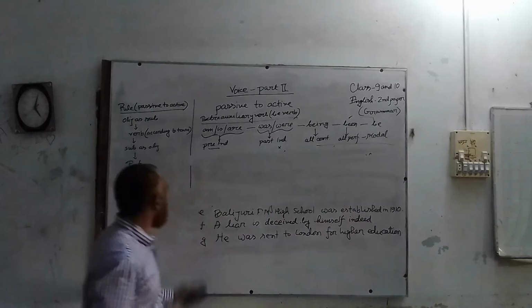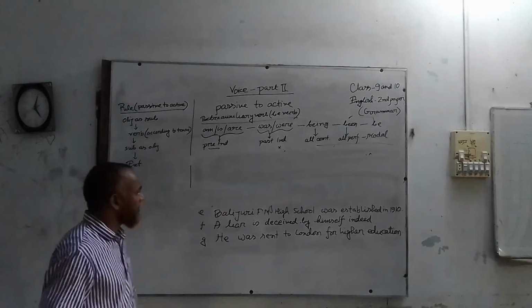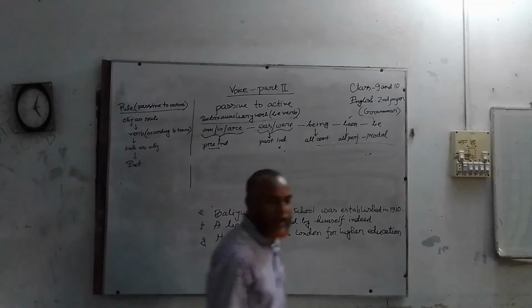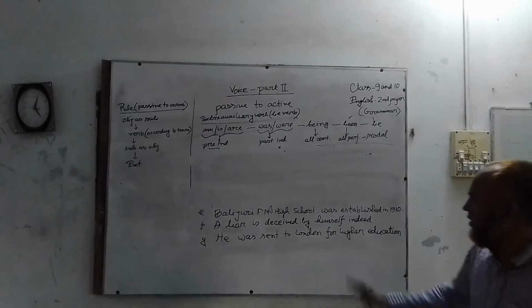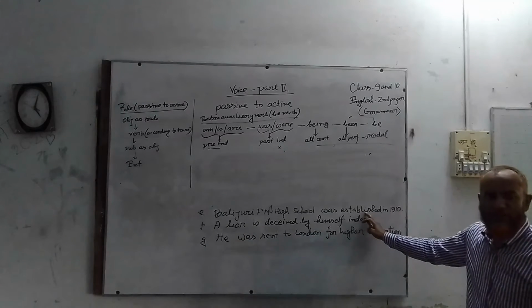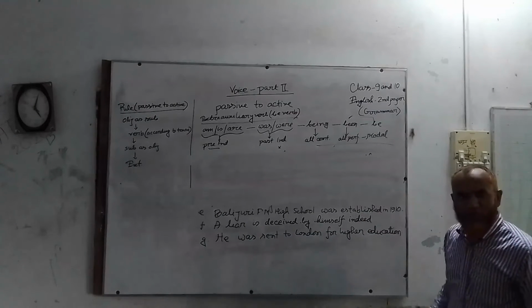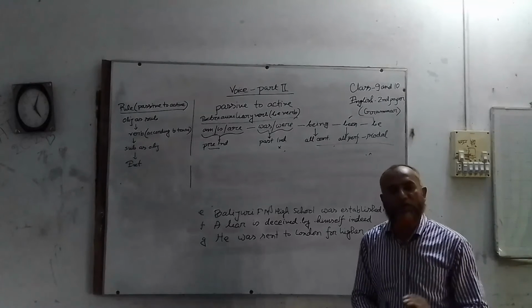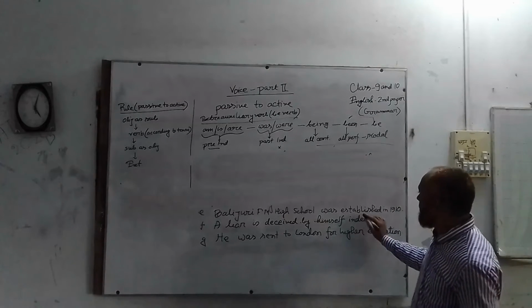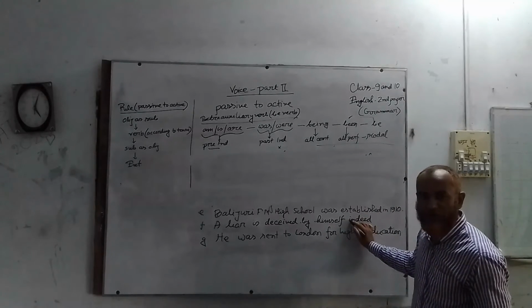Then we come to number E. Ballyvigator High School was established in 1910. Here you don't find the complement. By whom was it established? We know, most of the students, I think all of the students, know by whom our school was established.